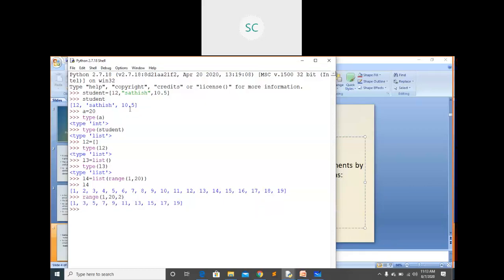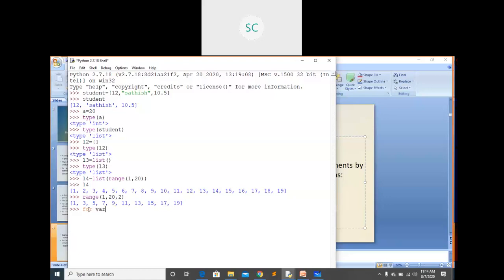This is the list, right? L1 or, suppose, any one list. I want to retrieve elements from that list. How can you? To retrieve the elements from the list you can use a for loop. Can anyone tell me the syntax of the for loop in Python?